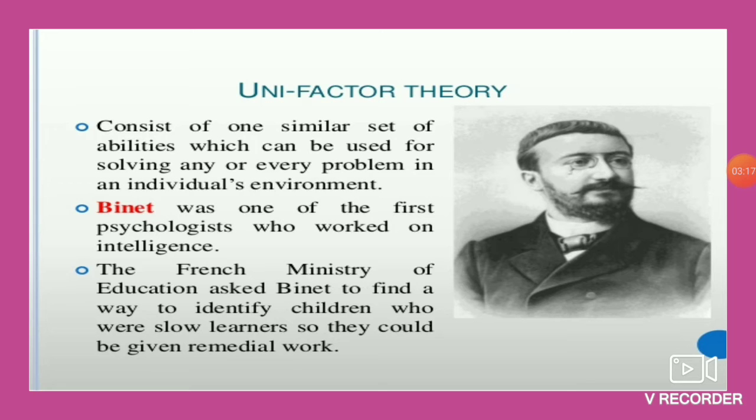He said in his theory that intelligence consists of a similar set of abilities which can be used for solving any or every problem of an individual's environment. So basically, he said that we all have a similar set of abilities and that we use to solve all our problems, and that is only considered as intelligence. That is why it is known as unifactor theory, because it says that it has a single set of abilities.